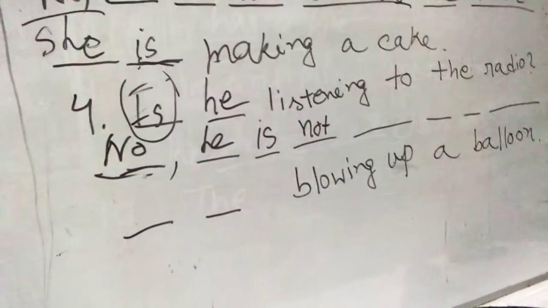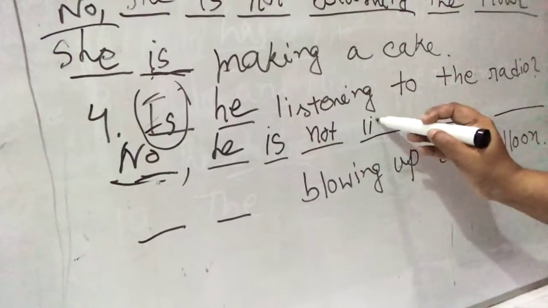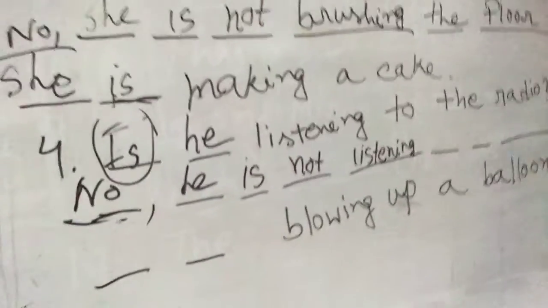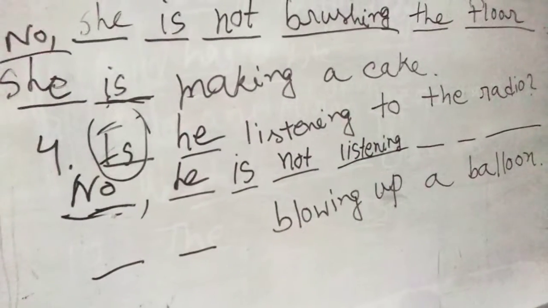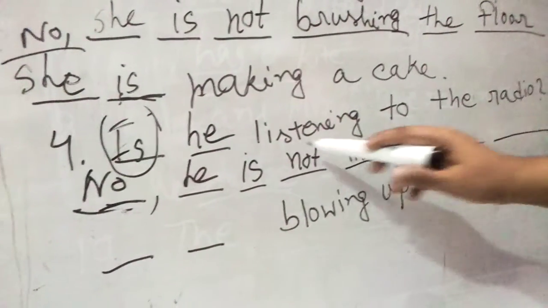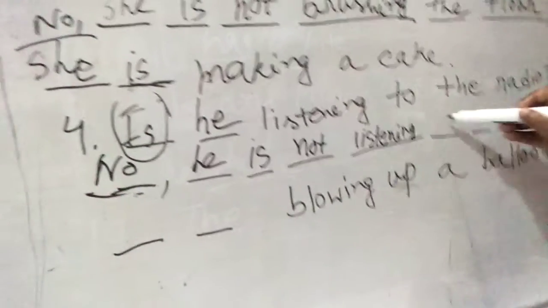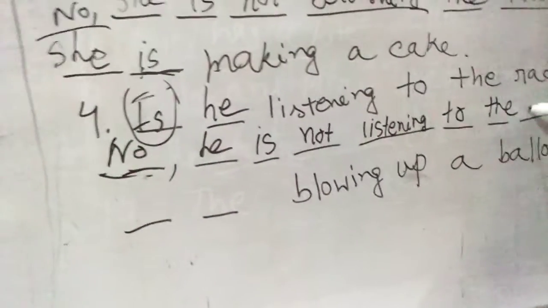He is not what? He is not listening to the radio. See, you just have to mention yes or no, then the rest of the things are similar to the question. The whole question will be in the sentence. So, no, he is not listening to the radio.